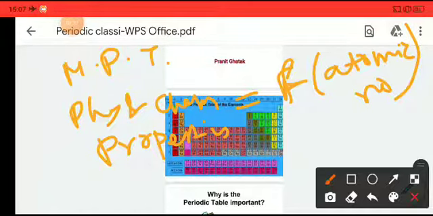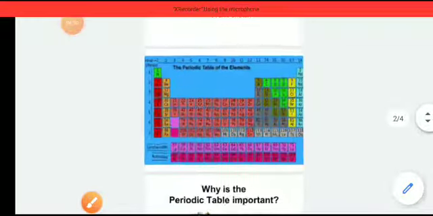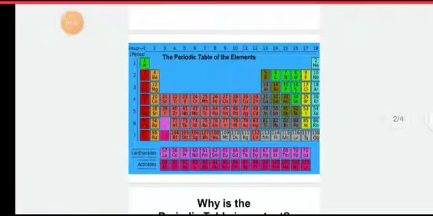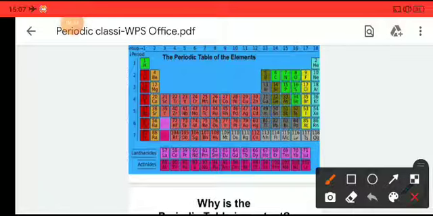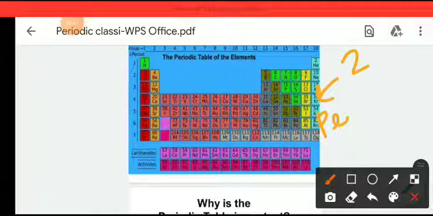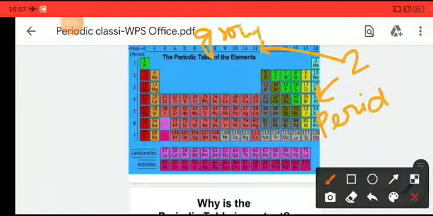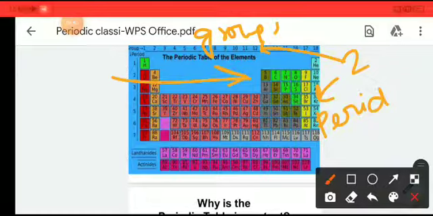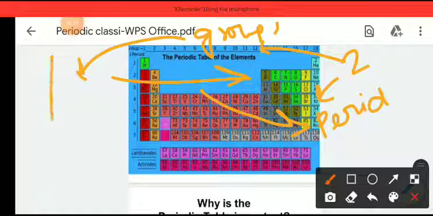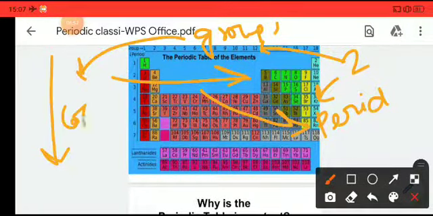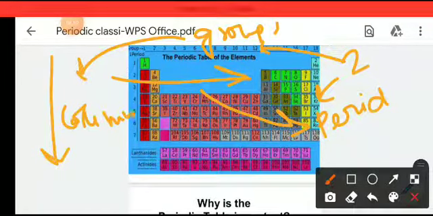Okay, so let's get back to the modern periodic table. Here we have two things: one is periods, another is groups. The horizontal lines are named as periods, and the vertical columns are named as groups.